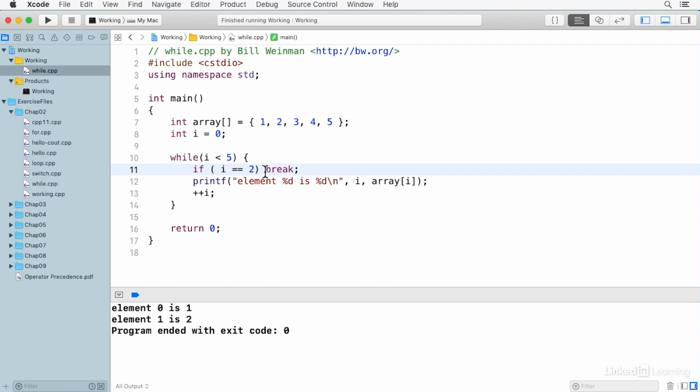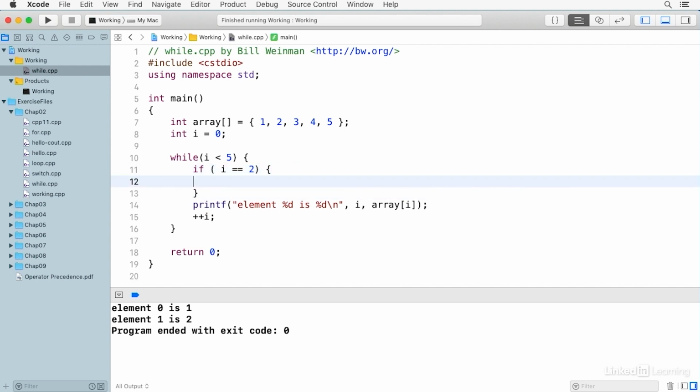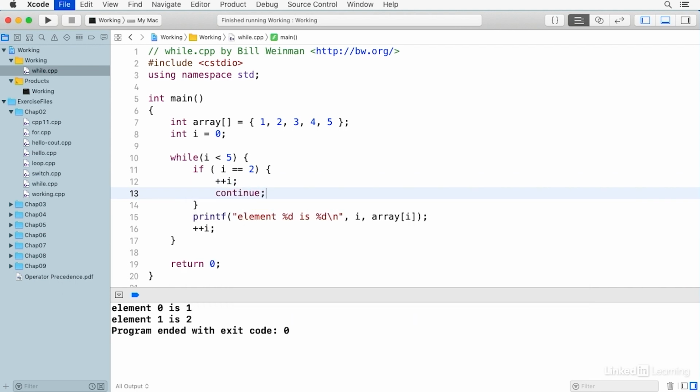There's another control called continue. I'm going to put this inside a little block here, and I'm going to say ++I and continue. So in this case, what continue does is branch back to the beginning of whatever control structure it's in. And in this case, it's in a while loop.